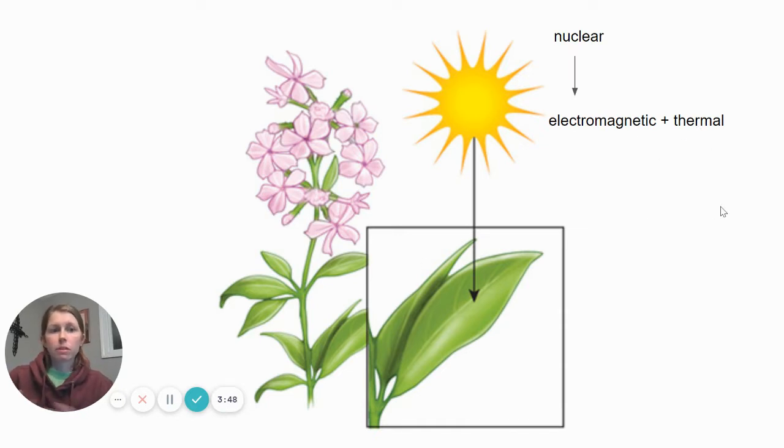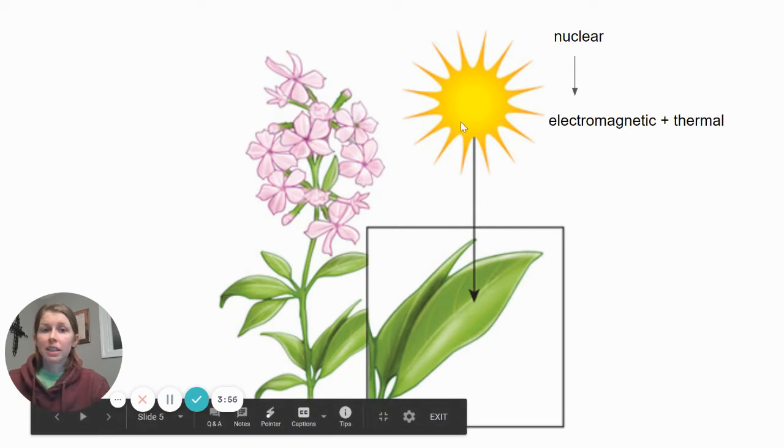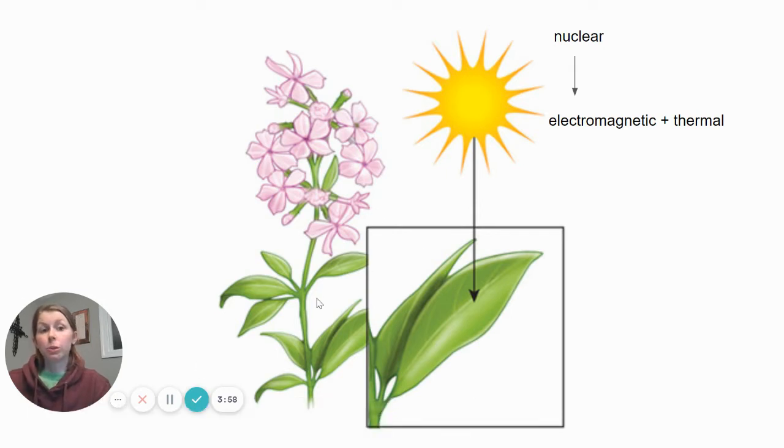We all do. If it wasn't for the heat the sun made, then none of us would be alive. But the plant does a special process, maybe you've heard of it, where it takes light energy and it makes it into food. And so it's the light that the plant needs. So the electromagnetic energy is used by the plant to make food or sugar, which is chemical energy. So nuclear to electromagnetic to chemical, that would be a multiple transformation.